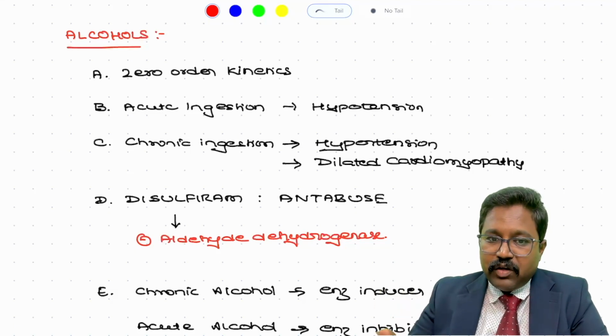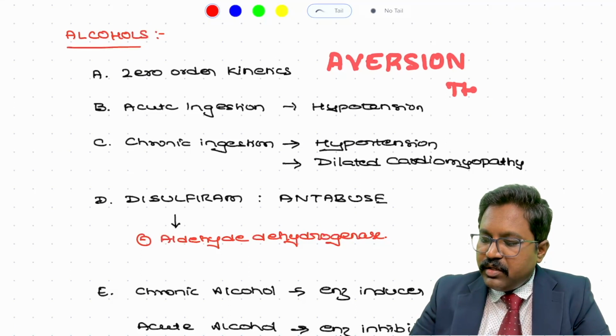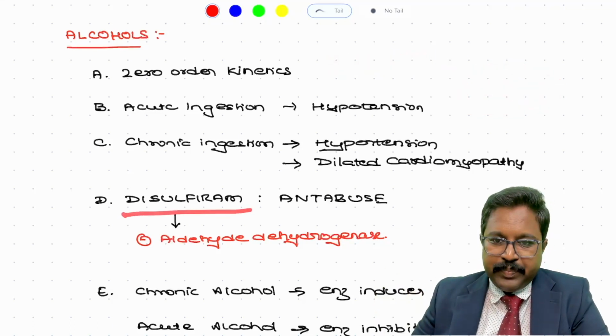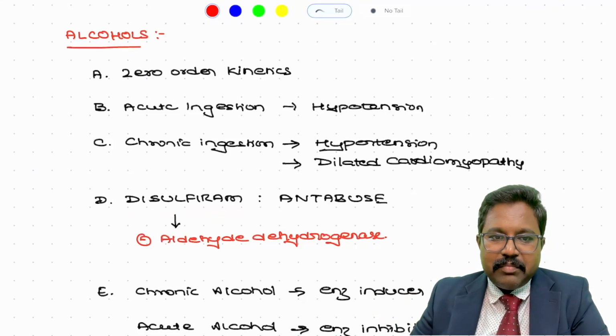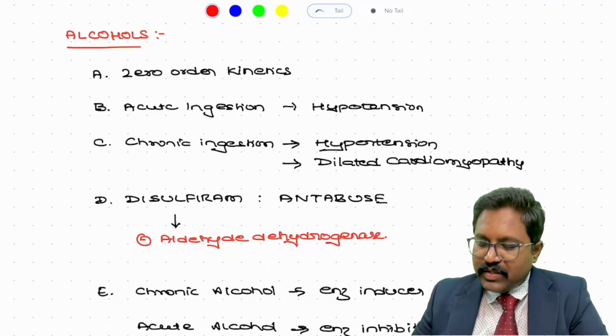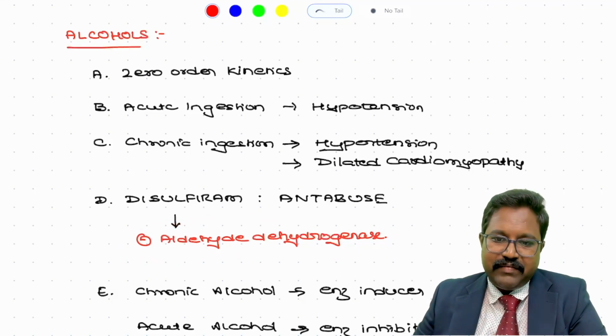What is the other name for disulfiram therapy? It is also called aversion therapy. In aversion therapy, you are going to use disulfiram. One more question you can expect in your exam is, what is the mechanism of action of disulfiram, or which enzyme is inhibited by disulfiram? You can remember DD: disulfiram, aldehyde dehydrogenase. Disulfiram inhibits aldehyde dehydrogenase activity.